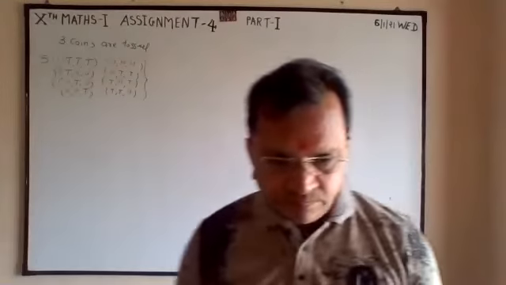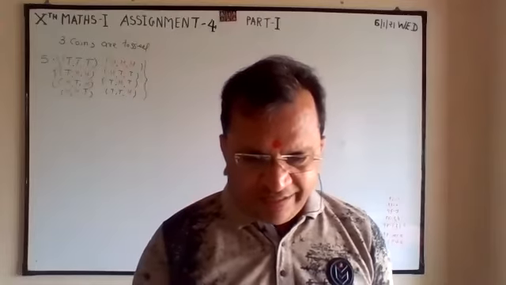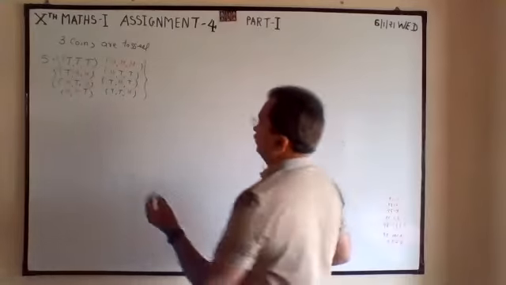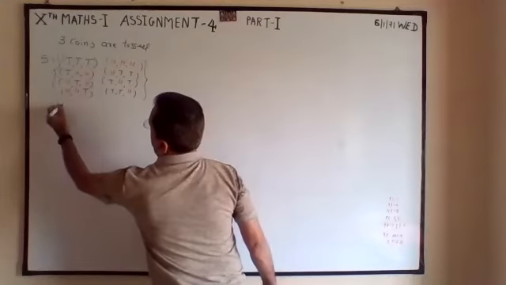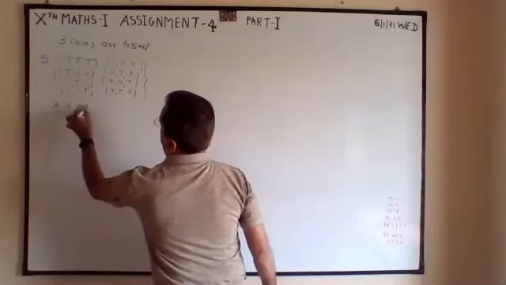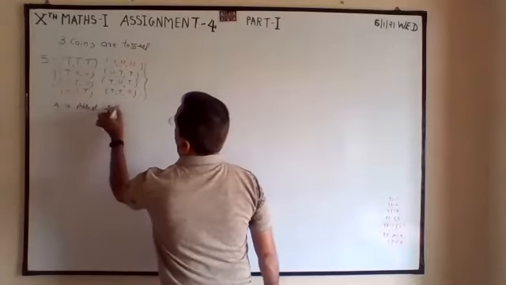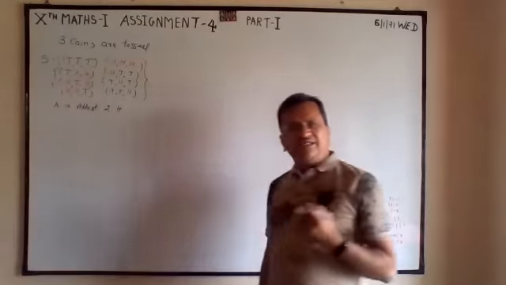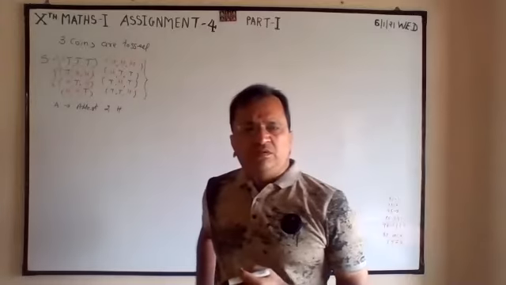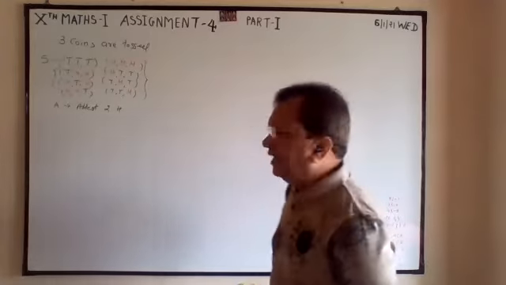Now at least 2H. First, two H. At least 2H means minimum 2 and more than 2.